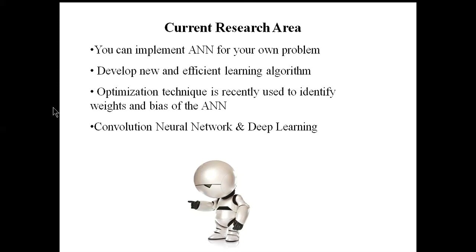Here you can see that whenever you use an artificial neural network, you need to know about the features for correct prediction. Here, we don't need to know about the features. So these are the current recent trends associated with artificial neural network, and you can proceed in your research in all of these areas.